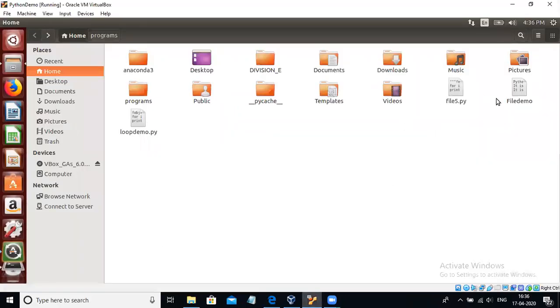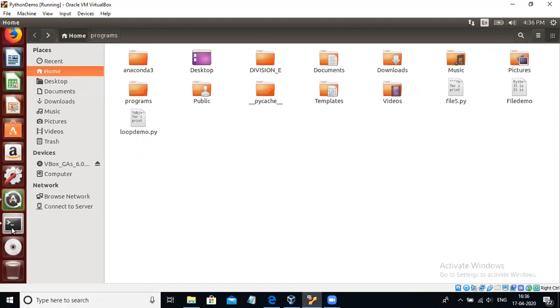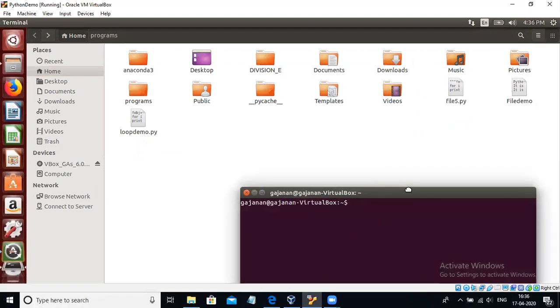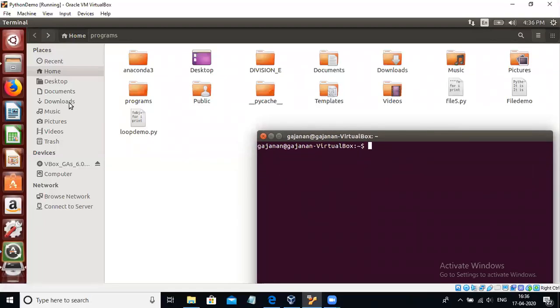If you write any program, say this file demo, this file is in the home directory, right? Suppose I open the terminal, the default directory for the terminal is the home directory, right? So getcwd gives you the path of the current working directory in which you are currently working. With the help of programming, how can you print the path of your current working directory?